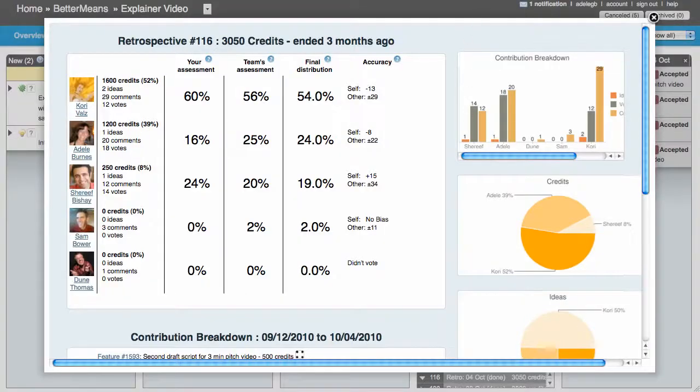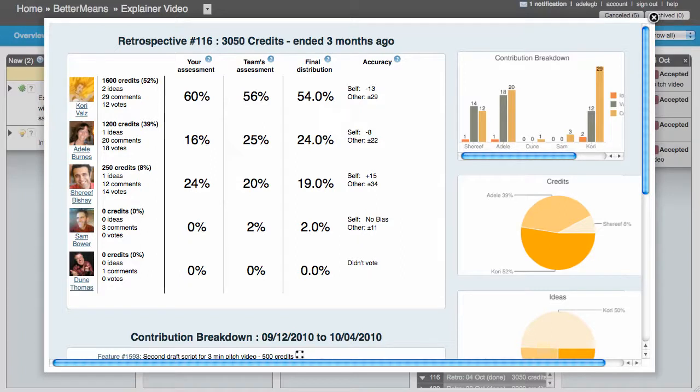With great power comes great responsibility, and so it is with retrospectives. We are excited to have come up with a new form of peer-based compensation, but this really only works if everyone takes it seriously and realizes that this can influence somebody's salary. So please act with as much self-awareness and respect and care as possible. And we hope that this allows you to work together in a more fair way and to be truly compensated for the work that you do.